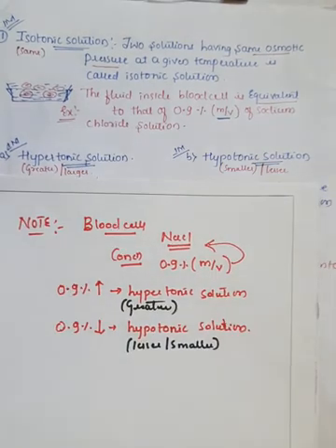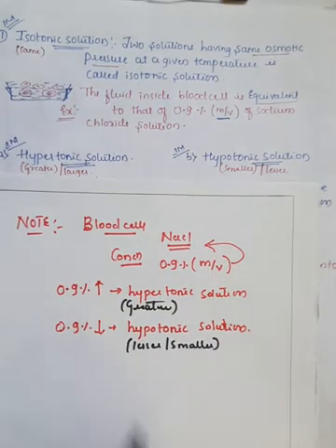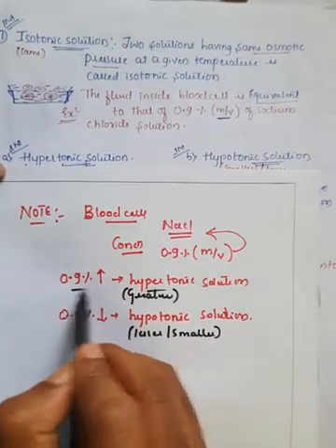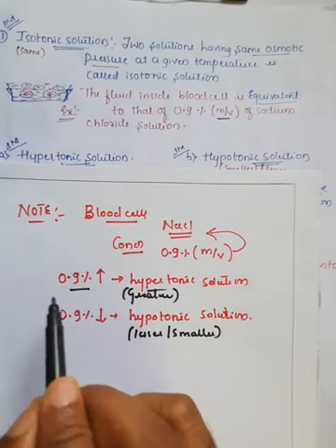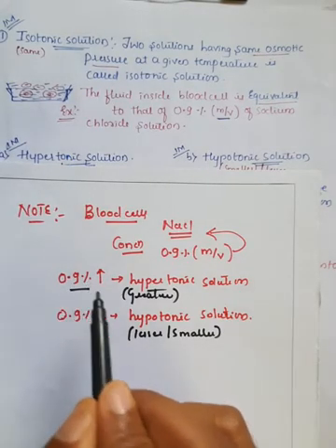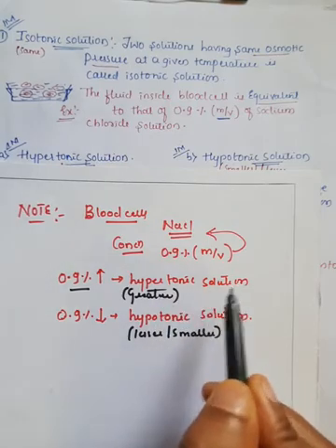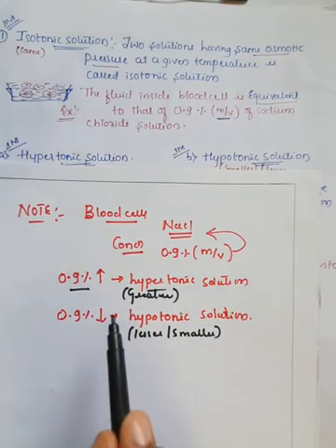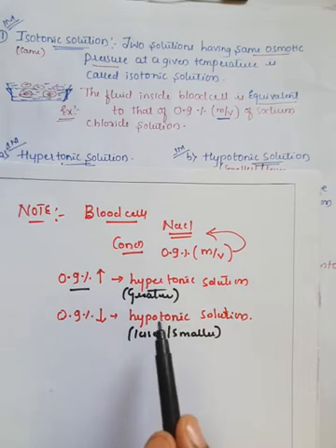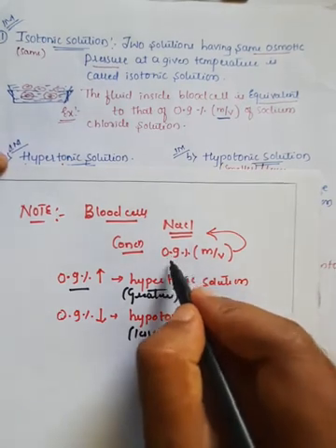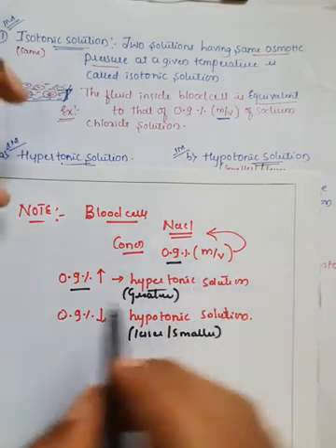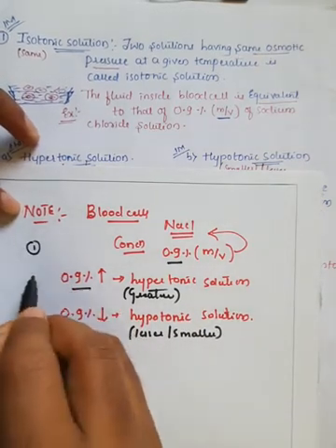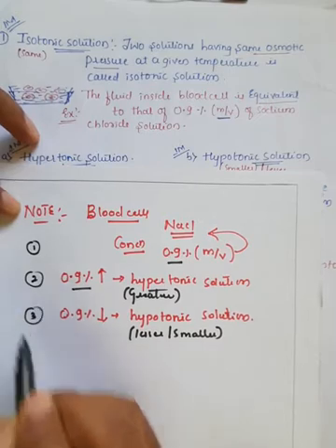If the solution has a concentration more than 0.9%, in case of blood cell, I'm just talking about the blood cell, not all solutions, then it is called a hypertonic solution. If it is less than 0.9%, then it is called a hypotonic solution. If it is exactly equal to 0.9%, then it is a normal solution. So there are three kinds of solution: one is normal, second is hypertonic, third is hypotonic.